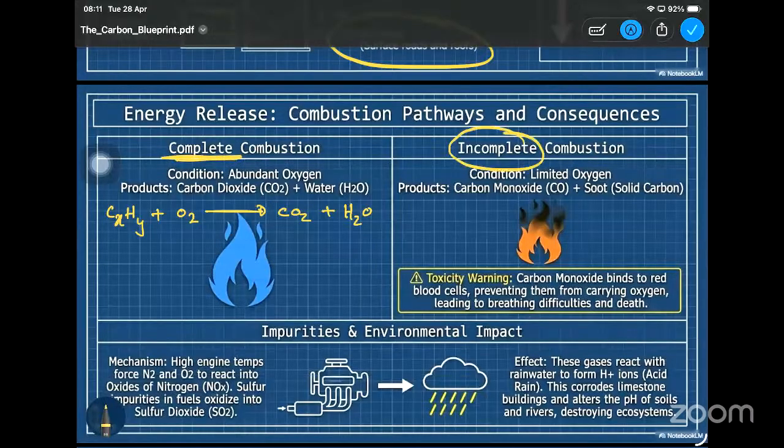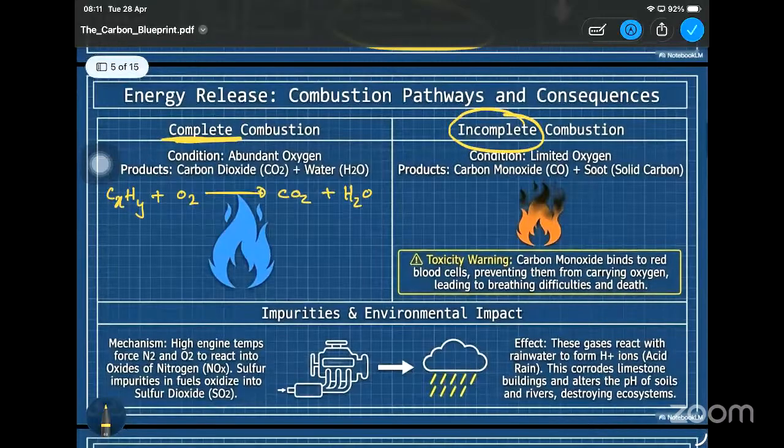But when it comes to incomplete combustion, we are dealing with limited oxygen, which means there won't be a sufficient amount of oxygen, but still it will be burned, resulting in carbon monoxide, carbon, and maybe some water vapor as well, right? But mainly we focus on carbon and carbon monoxide.